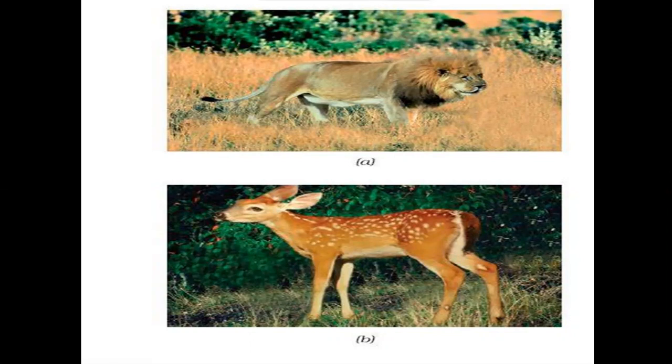We know the lion is light brown in color, and this helps it hide in dry grassland, and it can hunt for prey. And the eyes in front of the face give the correct idea about the location of its prey. These are the features of the lion.